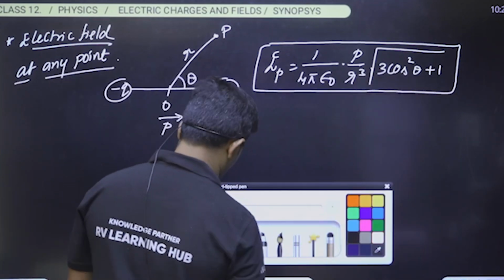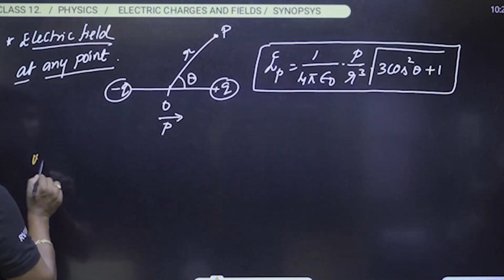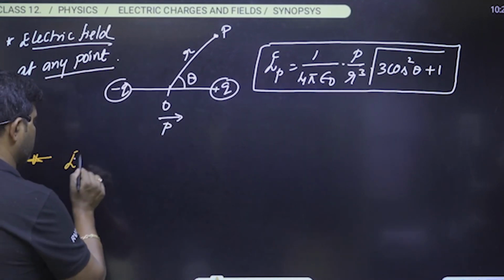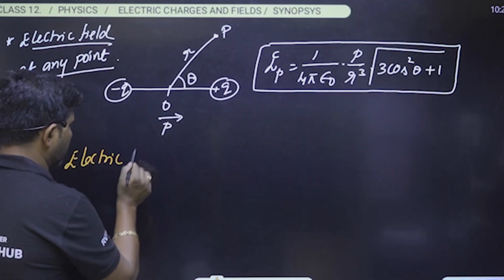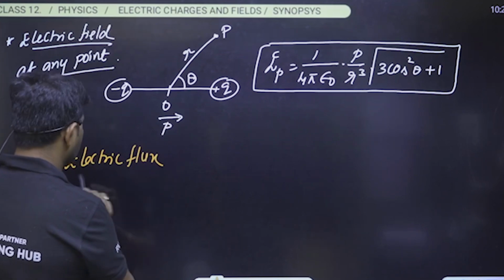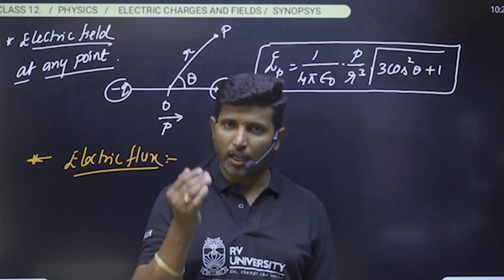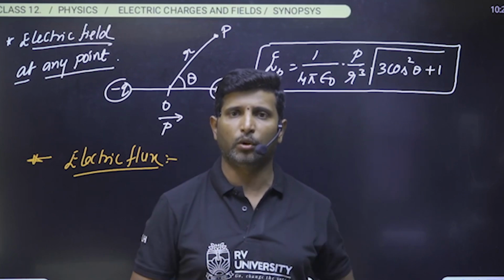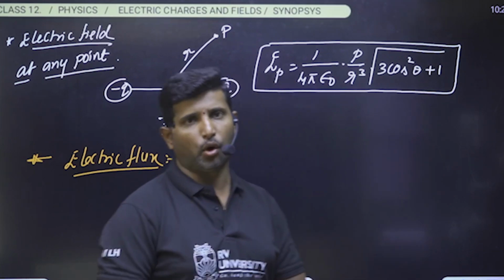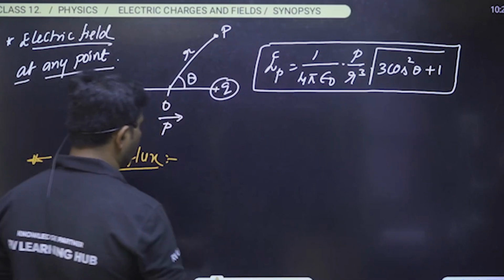Now let us understand an important point, that is electric flux. Whatever points we are discussing are all important. We should not neglect any point. So see here, what is electric flux?